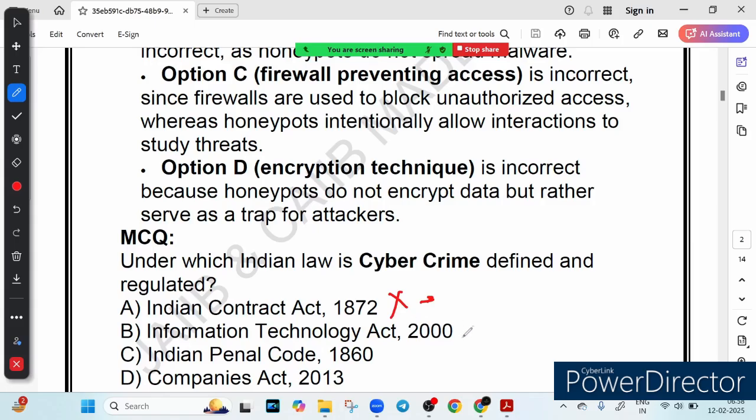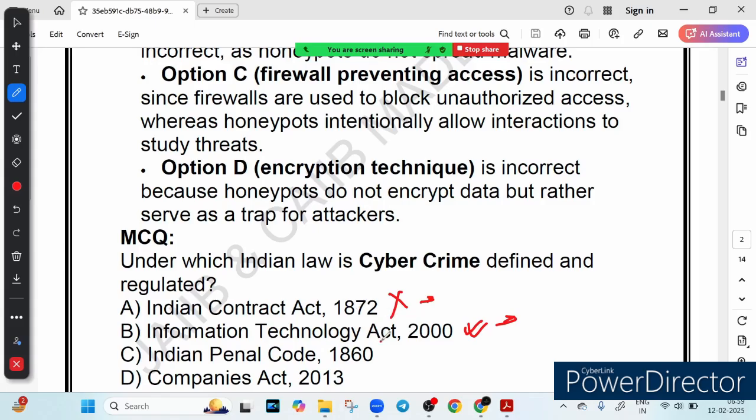Option B says IT Act 2000. Yes, this is correct. The IT Act 2000 is India's main law for cybercrime. It covers hacking, data theft, cyber fraud, unauthorized access. So if someone hacks your Instagram account, steals your personal data, or scams you online, they can be punished under the IT Act. So this is the correct answer. Some cases may also involve the Indian Penal Code, but the IT Act is the primary law for cybercrime.